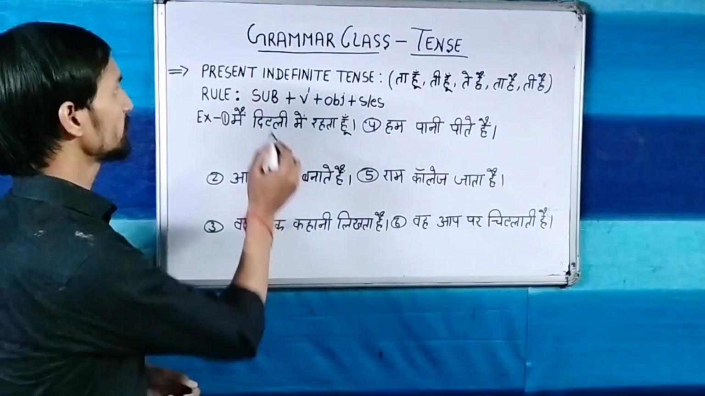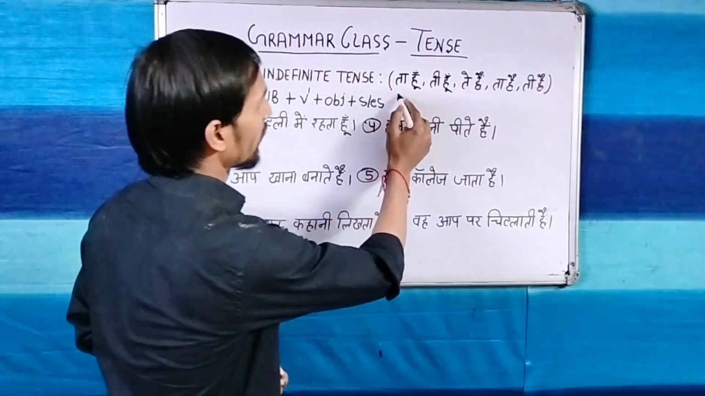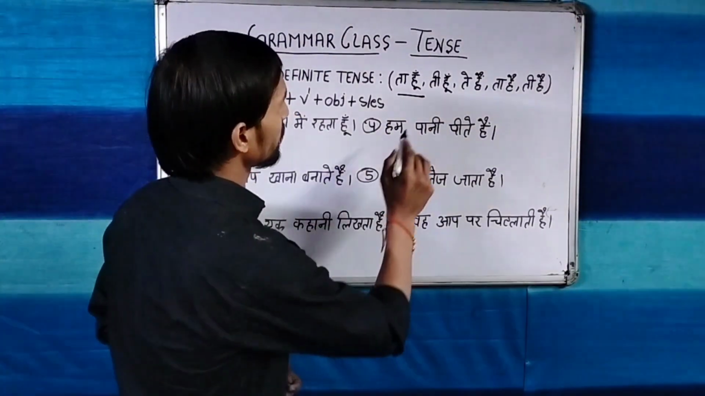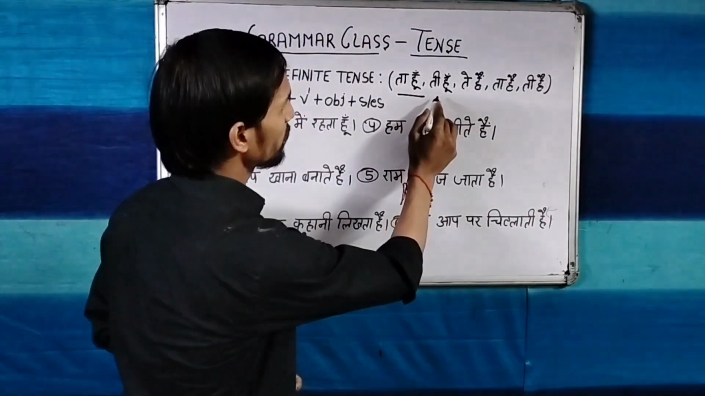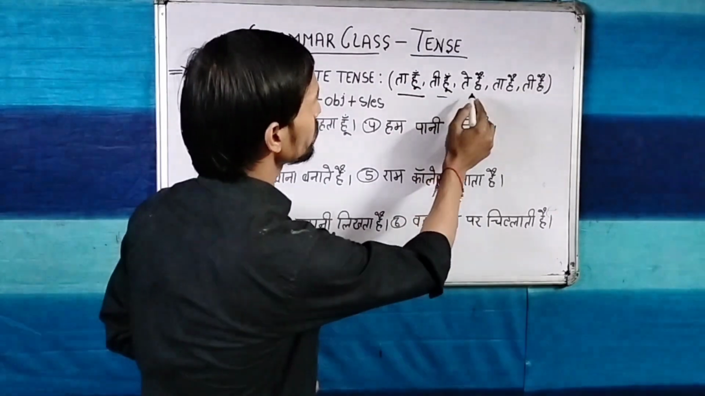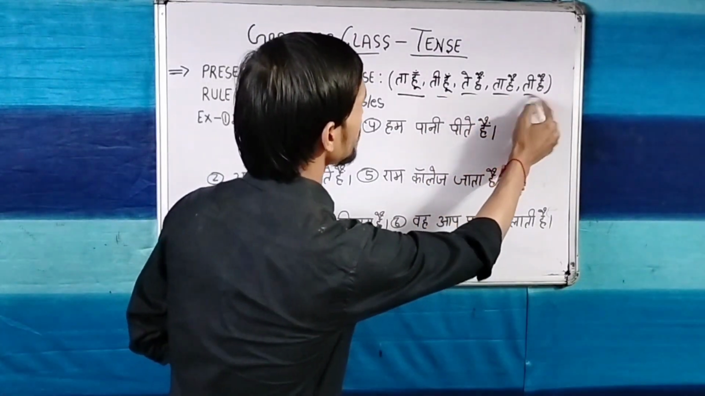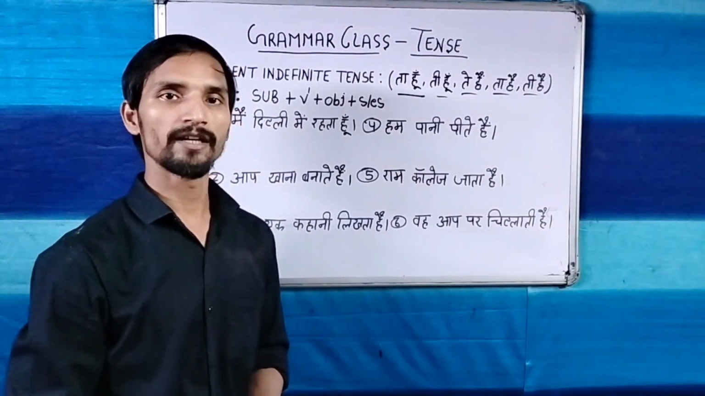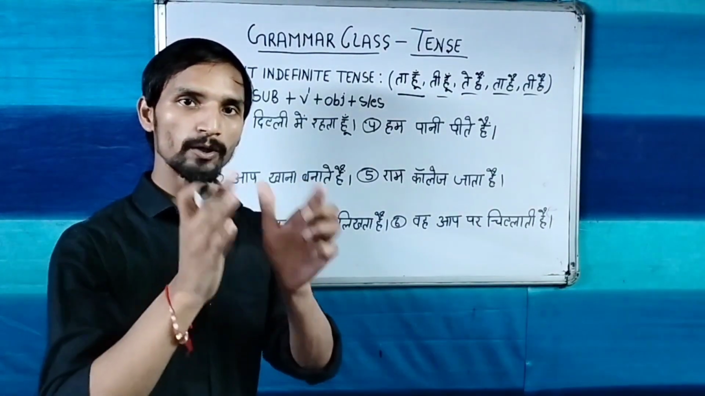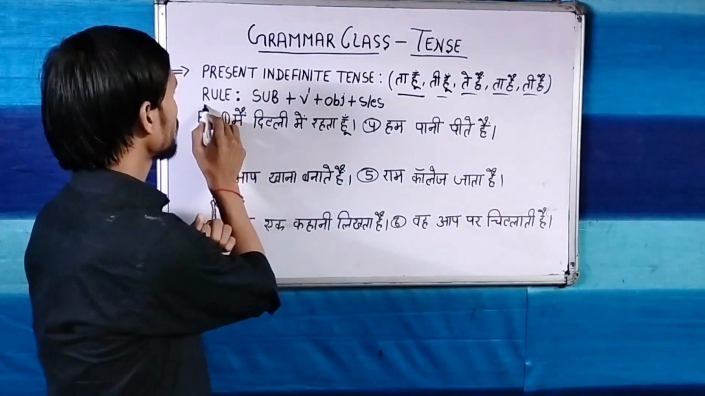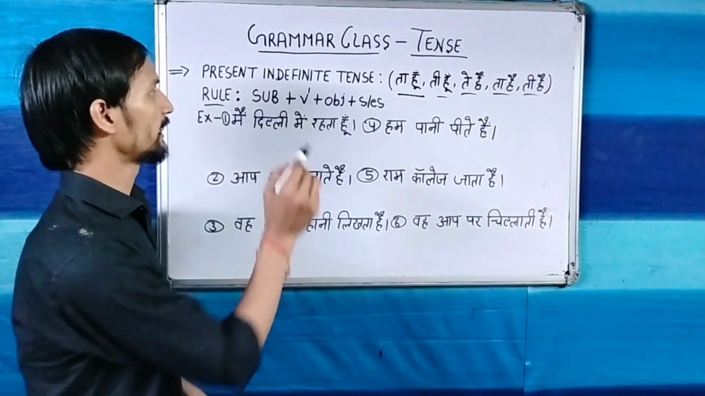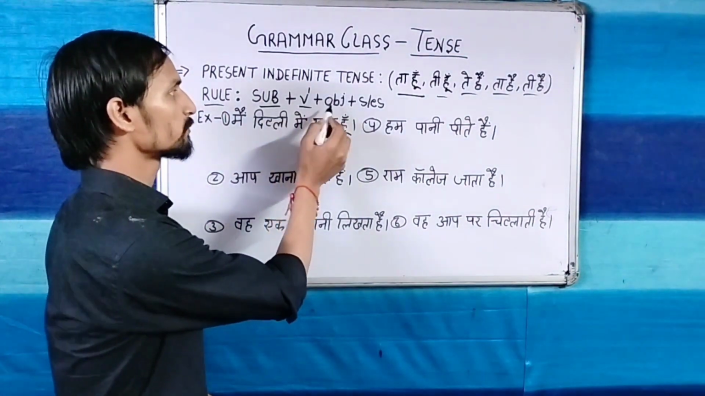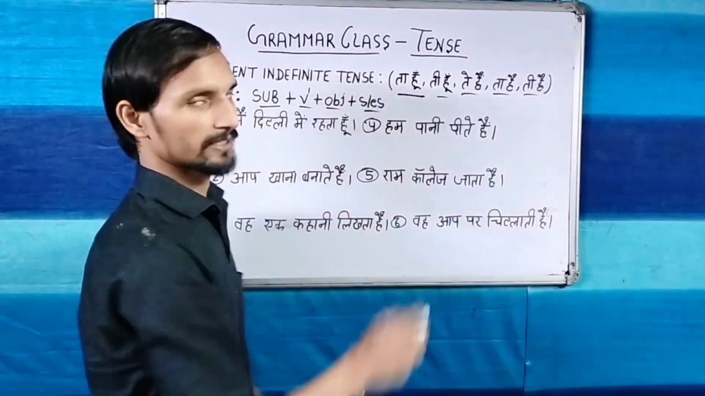The present indefinite tense means its identity: when in the last of the verb ता है, ती है, ते हैं, ता हूँ, ती हूँ, these words are coming, that is called present indefinite tense. Now we need to know what is the rule. The rule for making the present indefinite tense is: subject, verb first form, object and S or ES.